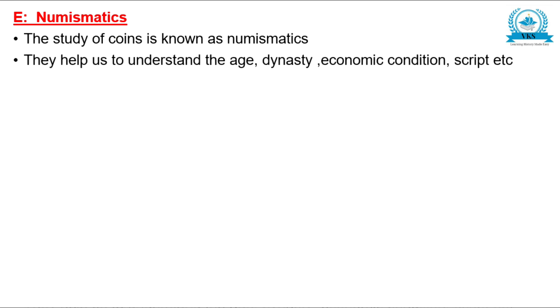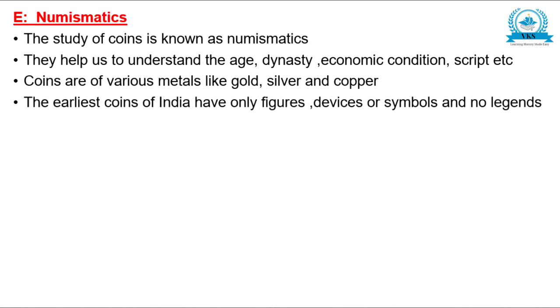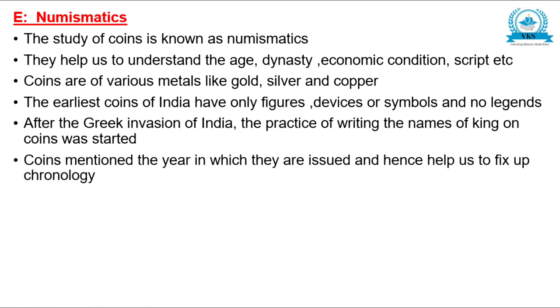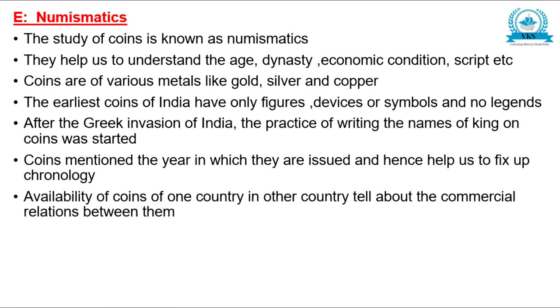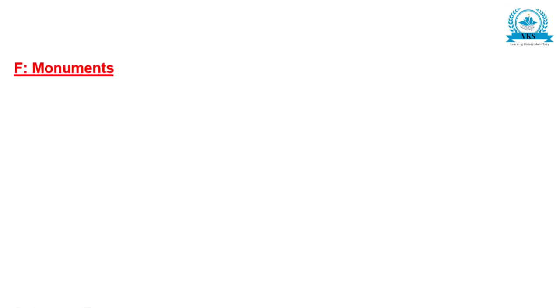Now let us move on to the points. Numismatics. The study of coins is known as numismatics. They help us to understand the age, dynasty, economic conditions, script, etc. Coins are of various metals like gold, silver and copper. The earliest coins of India have only figures, devices or symbols and no legends. After the Greek invasion of India, the practice of writing the names of kings on the coins was started. Coins mention the year in which they are issued and hence help us to fix up chronology. Availability of coins of one country in another country tells about the commercial relation between them. Coins also help in indicating the prosperity of the country.